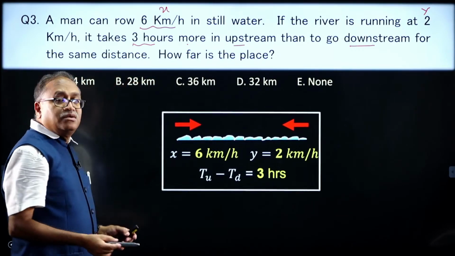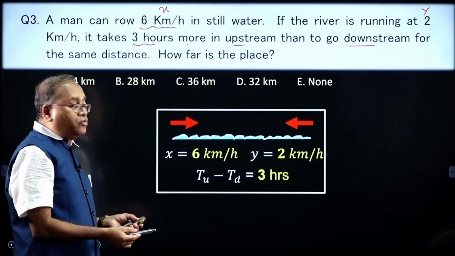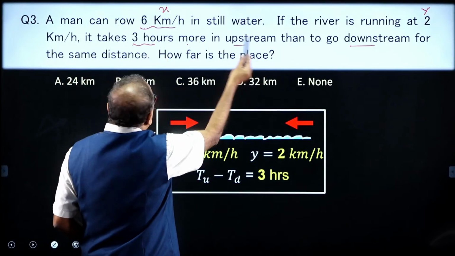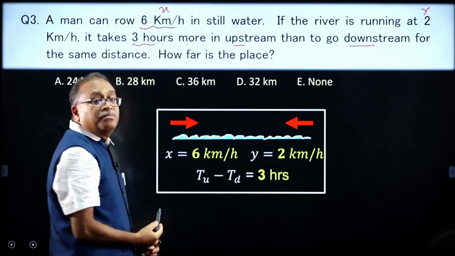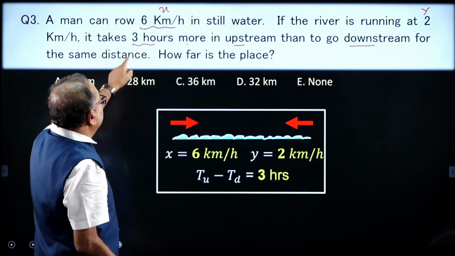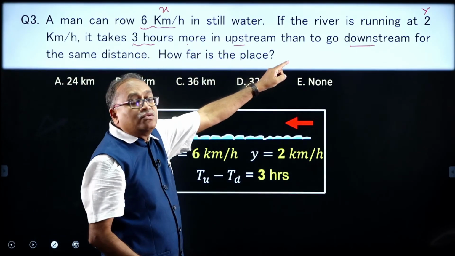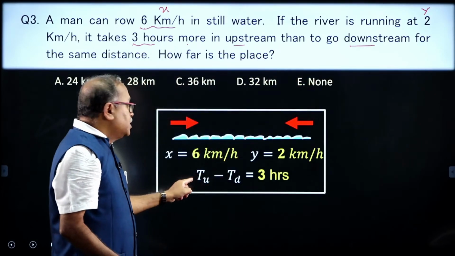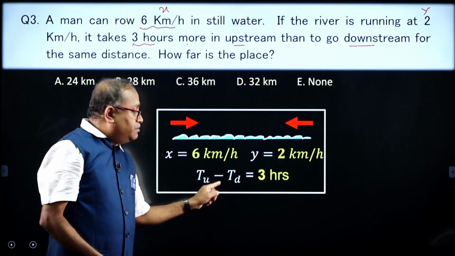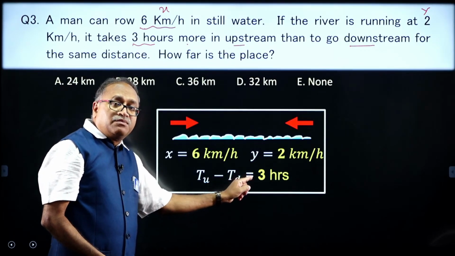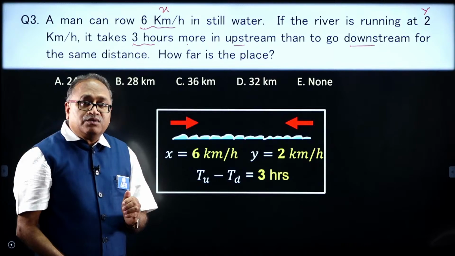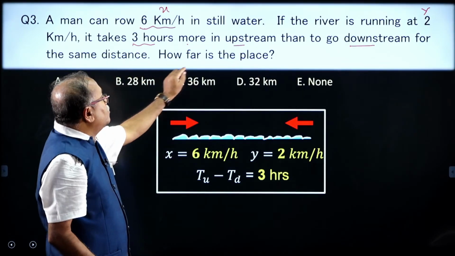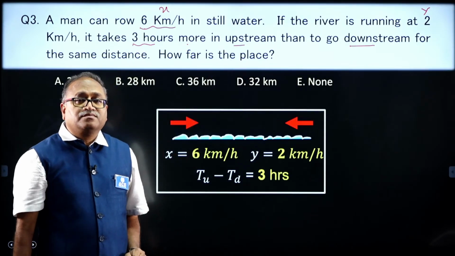Let me show you what is given to us. The x is 6 kilometer per hour and the y is 2 kilometer per hour, and it says that he takes 3 hours more to go upstream than downstream. Time for upstream minus time for downstream is equal to 3 hours. Now, the question asks: what is the distance? How far is the place?